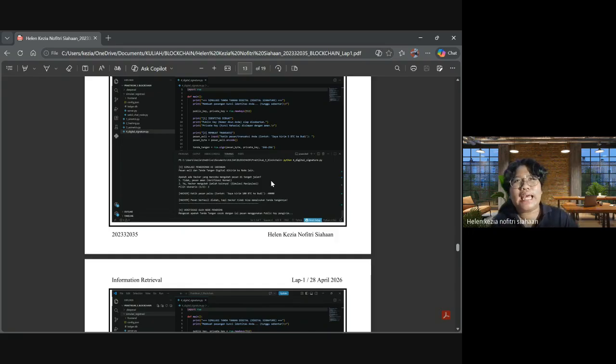How can we explain it more easily? If you can see the data and the code here, it's a little bit hard to understand, right? Or maybe just for me. But in simple terms, the digital signature is basically like a signature: when you want to approve data, you need to go to the upper level or the manager, right? You tell the manager, I have this data, can you pass it to the upper level?